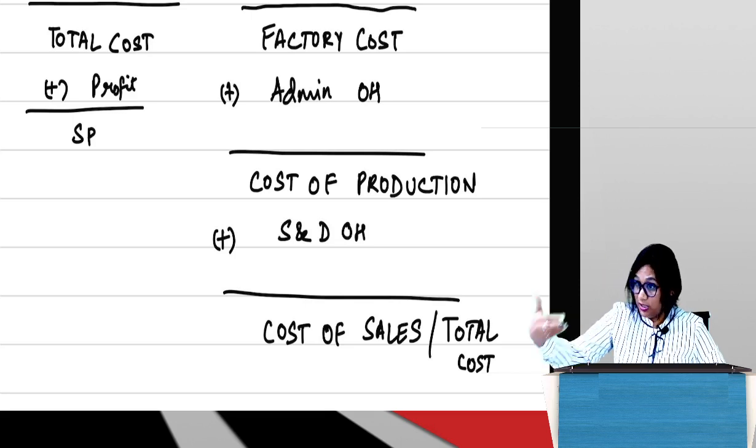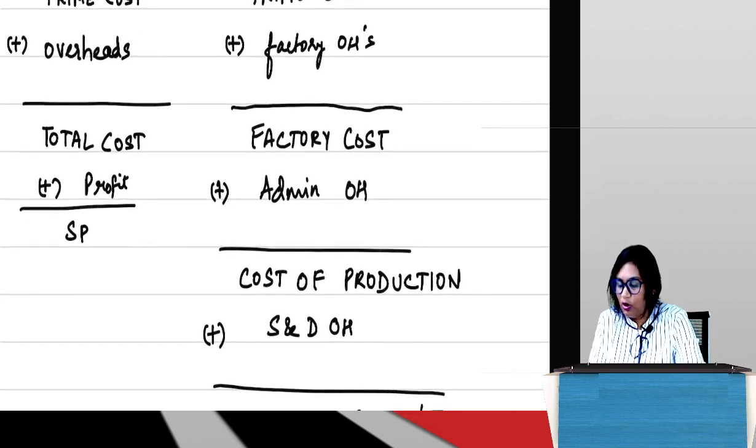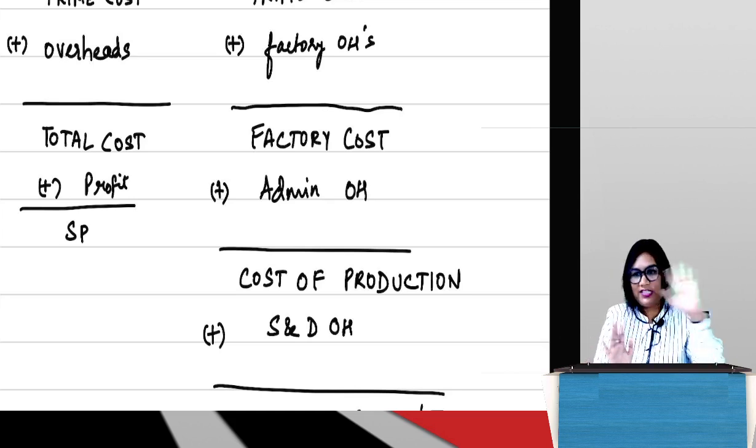But if it is process related, then depending on which process we are talking about, let's say the process is in the factory, then that will come under factory overheads. If it is office related, it will come under office overheads. If it is sales related, it will come under S&D overheads. So do I need to show it separately? No. That's why I asked you to keep it out. Now, there is one thing related to product related research and development cost, which we will see later.